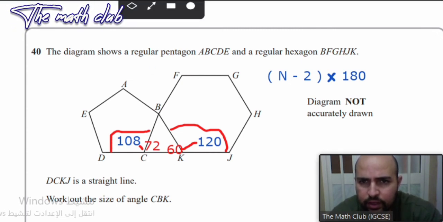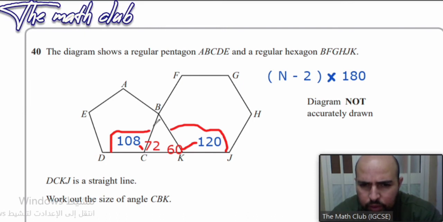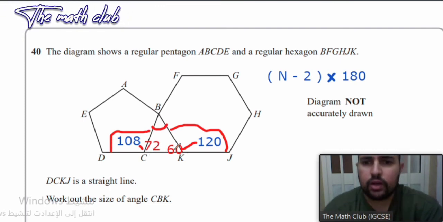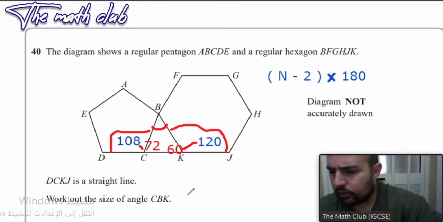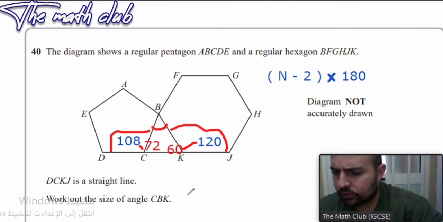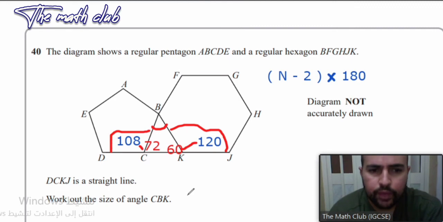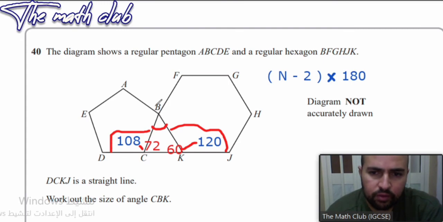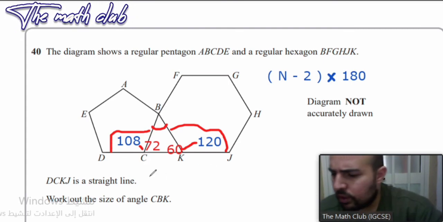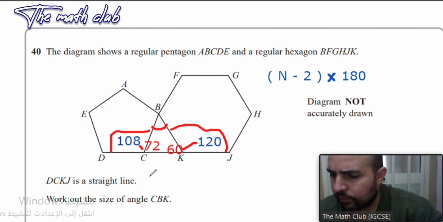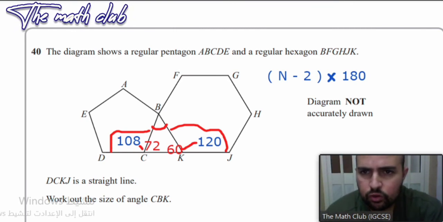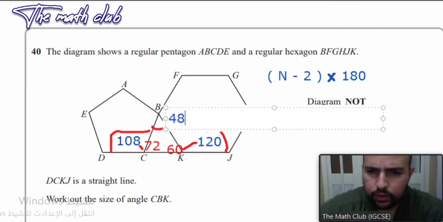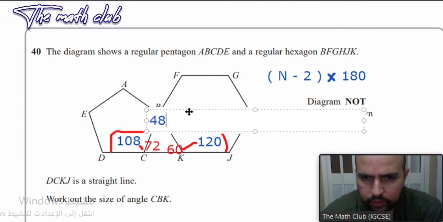Now I need to find the angle CBK, which is this angle. How can I find it? I will add these 2 angles together, 72 and 60. 72 plus 60 is going to be 132. After adding these angles together, I'm going to subtract from 180 because the sum of the angles of a triangle is 180. So I subtract it from 180 and the answer will be 48. So this angle will be 48. And I write it here.